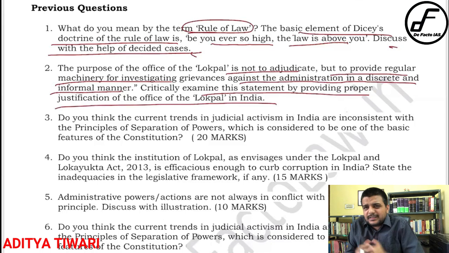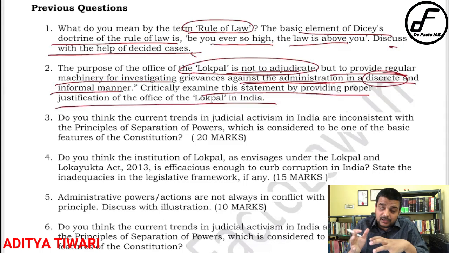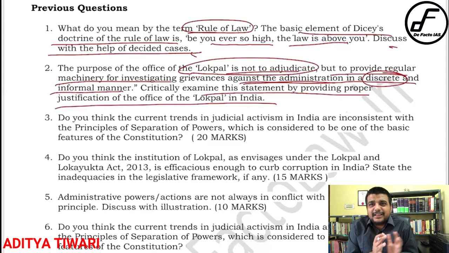Okay? तो इसमें क्या लिख सकते थे, right? See, the keywords here are not to adjudicate, so you will write the nature is not to adjudicate. You will focus one paragraph on that. Then machinery for investigating against administration in a discreet manner. So you will find out the provision which talks about discreet. If you read the whole Lokpal provision, it talks about if a complaint is there, the complaint has to be secret. And before recommending the administrative agency to investigate, the Lokpal will try to keep that whole proceeding secret, right?